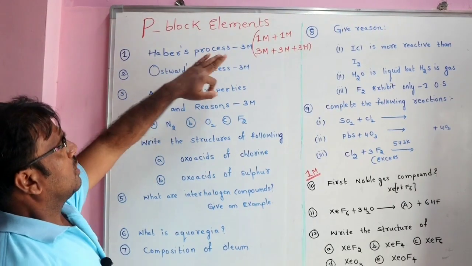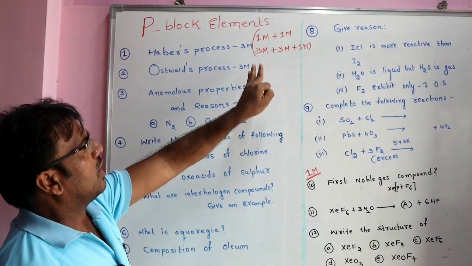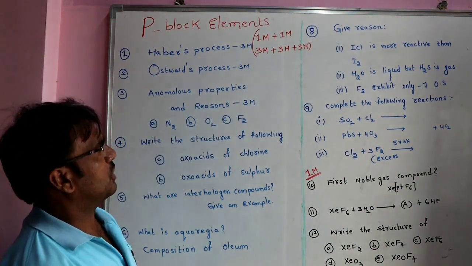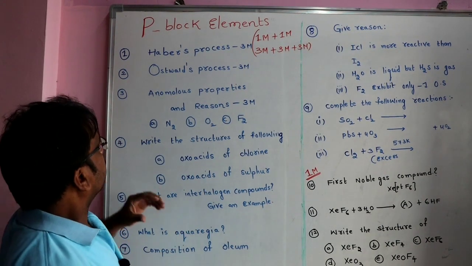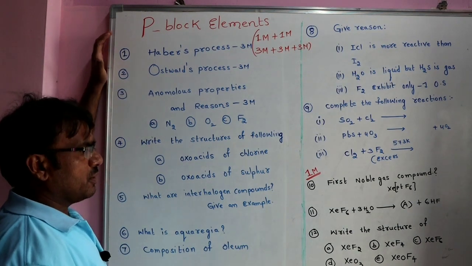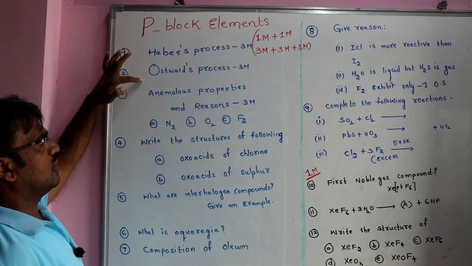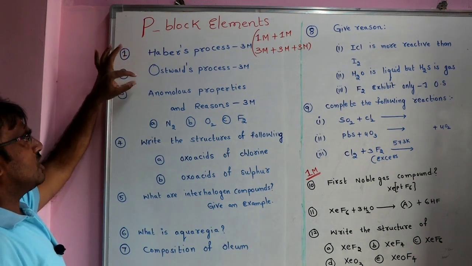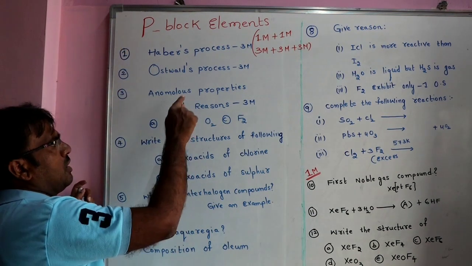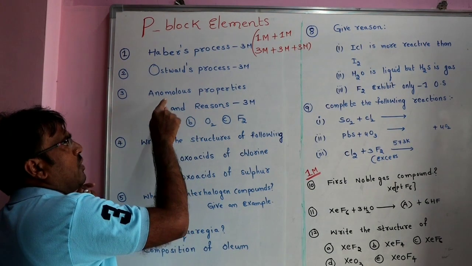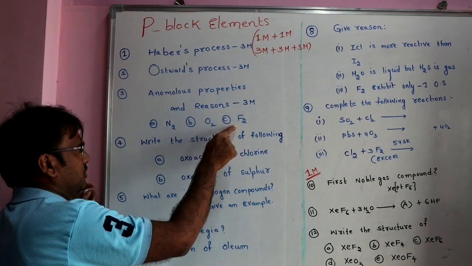Like that. So from this lesson there are 2 1 mark questions, and there are 3 mark questions. Overall from this lesson 11 marks. And what topics are important for 3 marks purpose? Haber's process and Ostwald process. From these two, 1 question is compulsory. Anomalous properties and reasons of nitrogen, oxygen and fluorine are important.